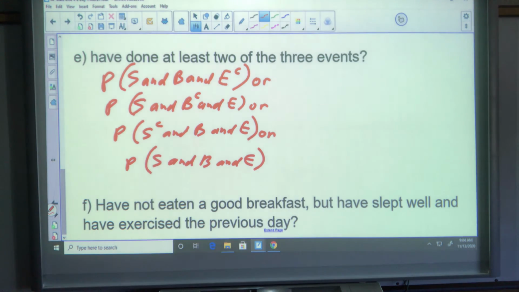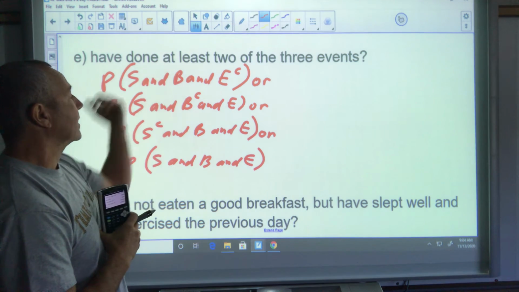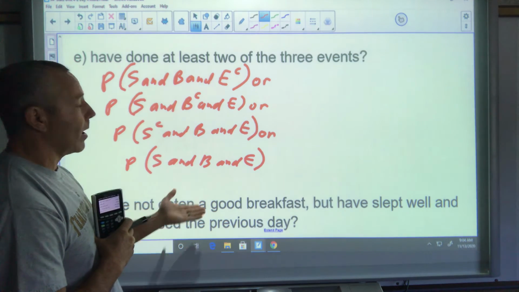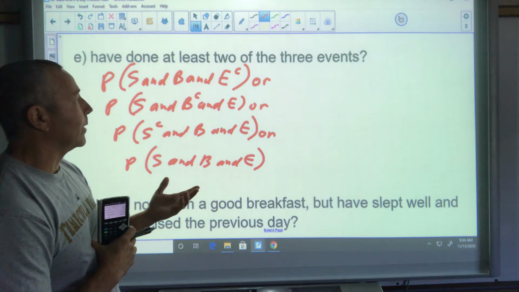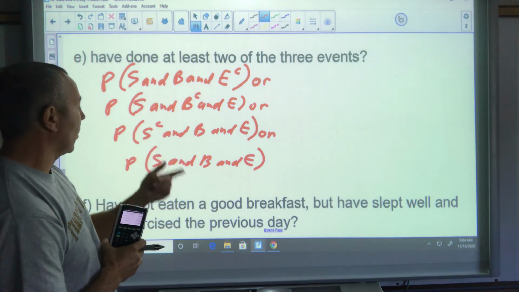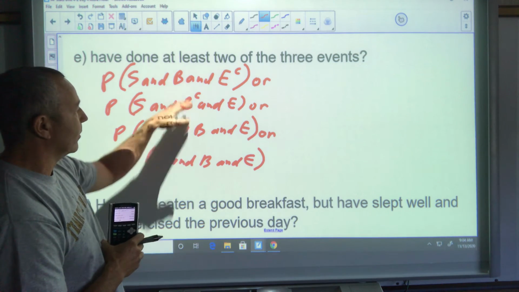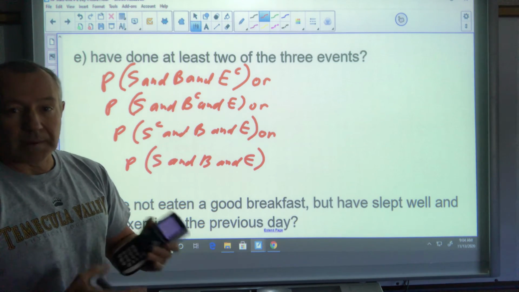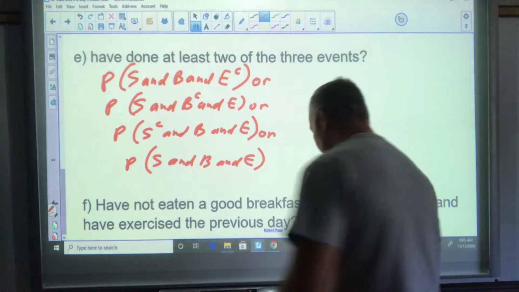Okay, that's quite a bit, but what if I looked at the rest of it instead of the ones they want, because that's kind of a lot of work. What if I found the ones they didn't want? Well, that'd be either 0 or 1. 0 would be like this, and 1 of them would be the same amount of work, because I'm not saving any shortcuts there. So it's going to be a long one.